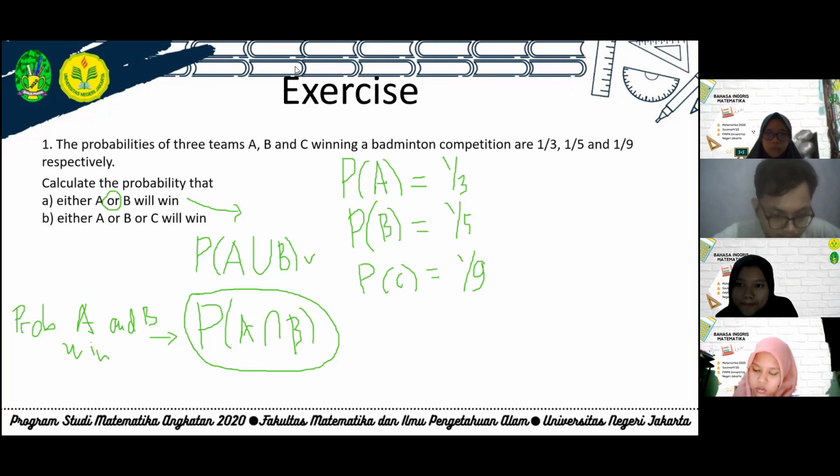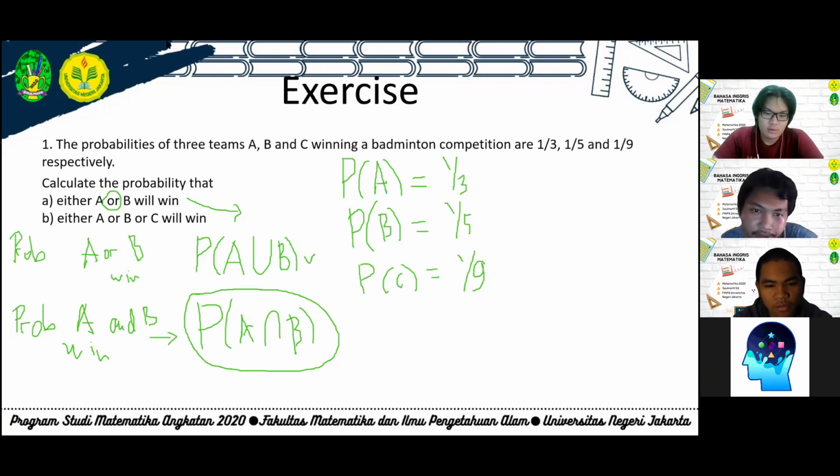So this is probability A or B win. Okay, who wants to try this problem for part A? If nobody answers this question, I will explain this problem.